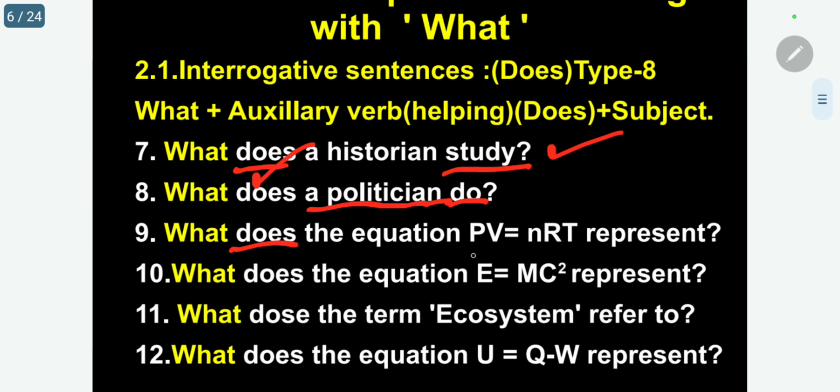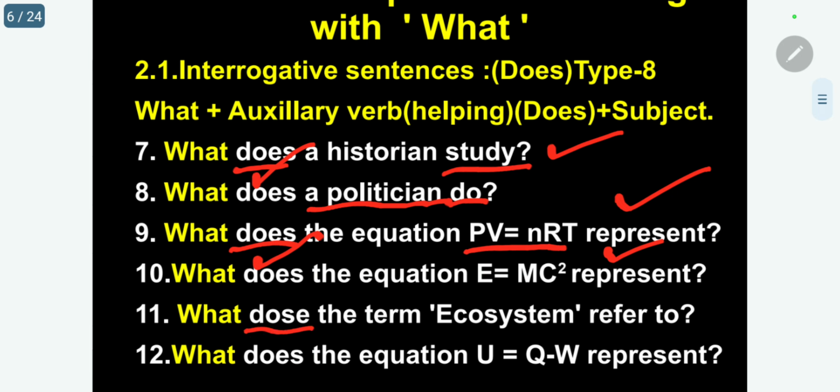What does the equation PV equal to nRT represent? Represent is the main verb, does is the auxiliary. PV equal to nRT is the gas law. Kindly follow. What does the equation E equal to mc squared represent? Represent is the main verb, does is the auxiliary verb.